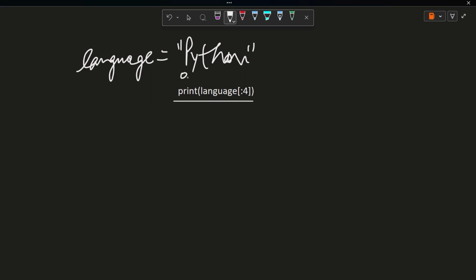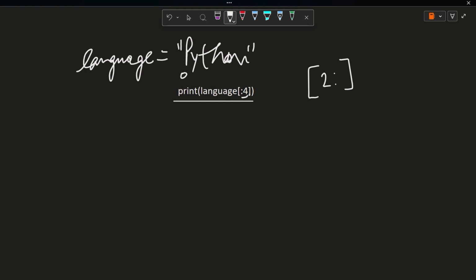And if we omit the ending value, let's say we write 2 colon and omit the ending value, the ending value will by default be the index of the last character or the last element. In this case, we have colon 4.